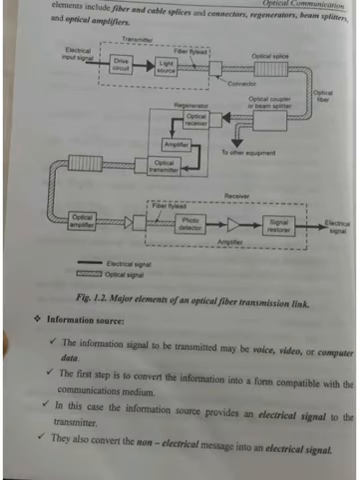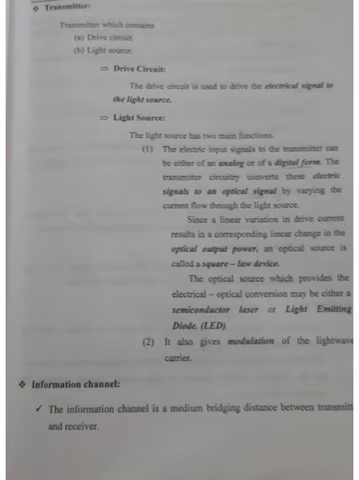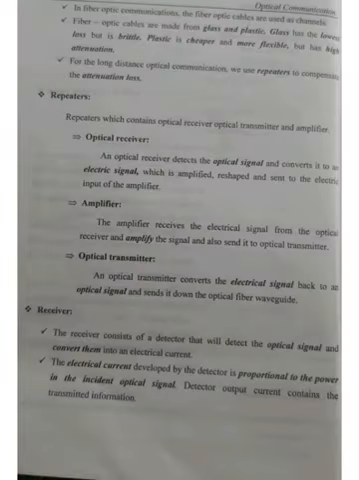So this is the overall view of the block diagram. Here the step by step explanation is given. What is the purpose of the drive circuit? What is the purpose of the repeater? What is the purpose of the receiver? So students, go through this block diagram. It is an important 13-mark question. If you have any doubt, comment to me in the Google Classroom.